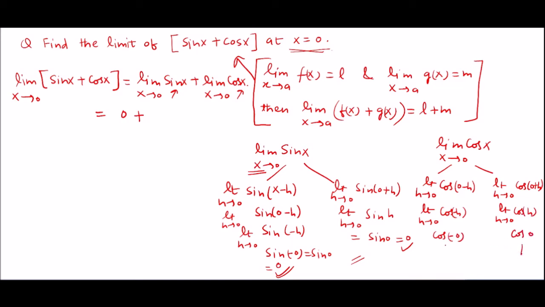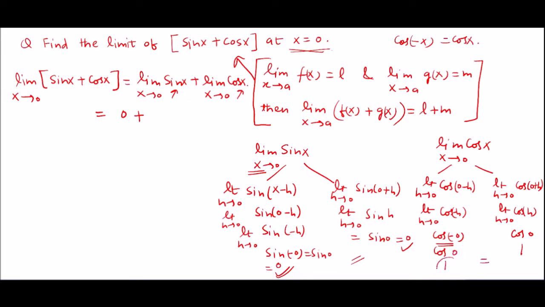Cos 0 is 1. Since cos is an even function, cos of minus x is cos x, so it will be cos 0, which is also 1.